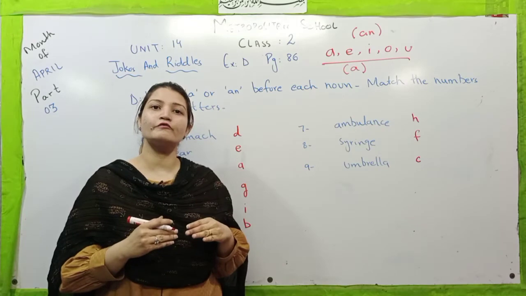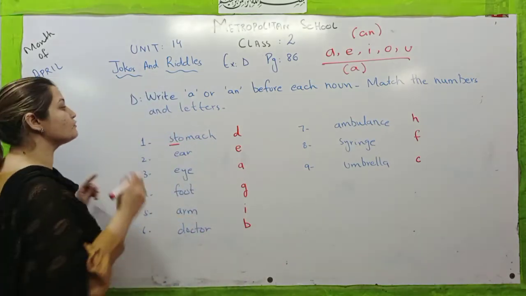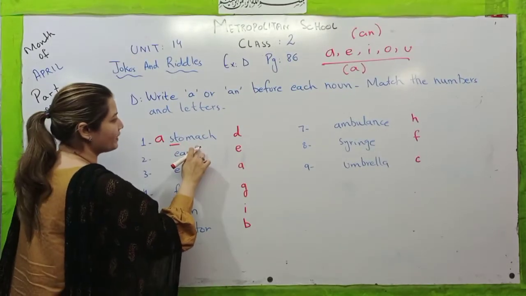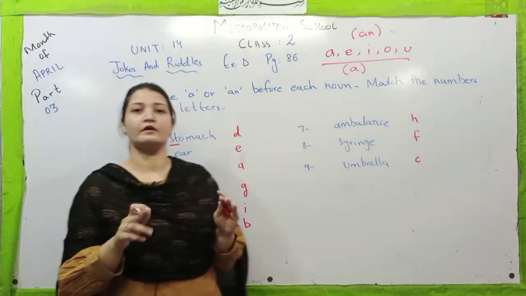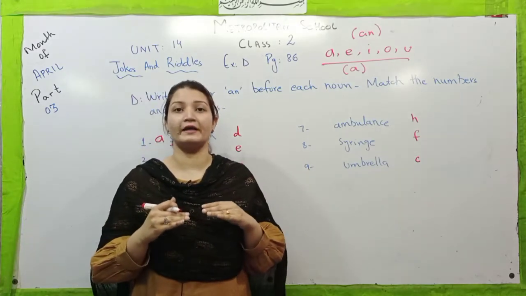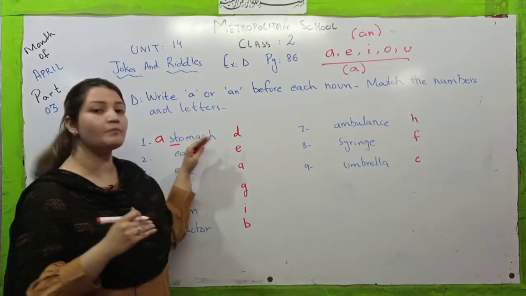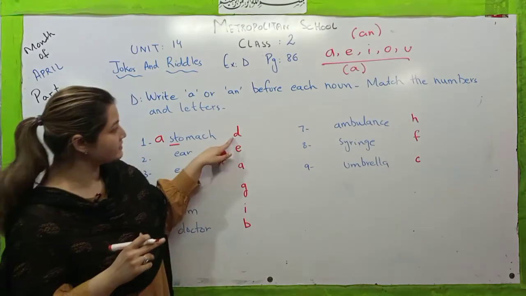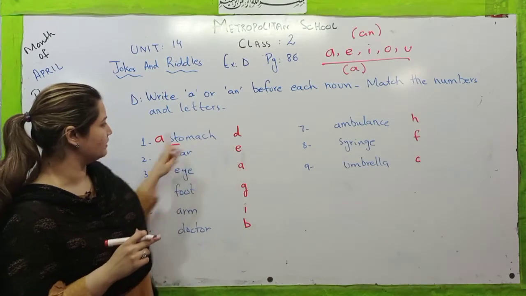And whenever we look for a consonant, what do we have to use? We have to use a. So this is a stomach. And when you see the picture, there are some alphabetical letters in the picture accordingly. In the picture, there is a boy, and on his stomach there is one letter written, that is D. So I have written here D, a stomach.